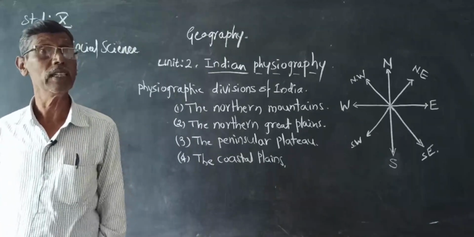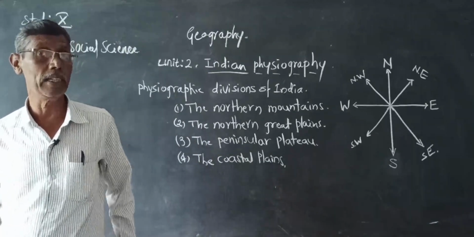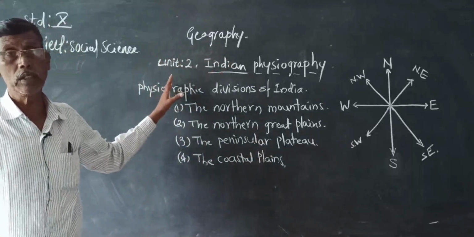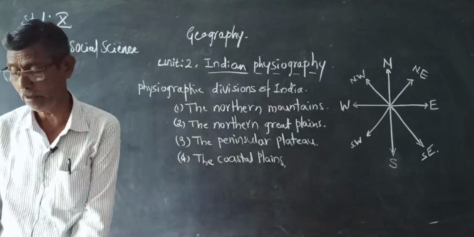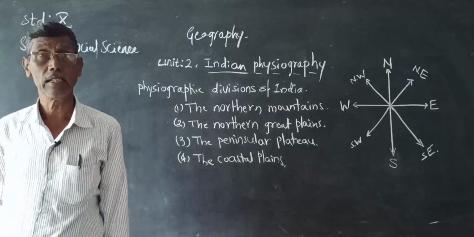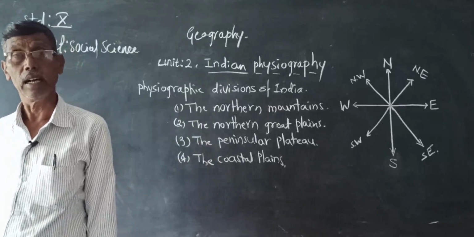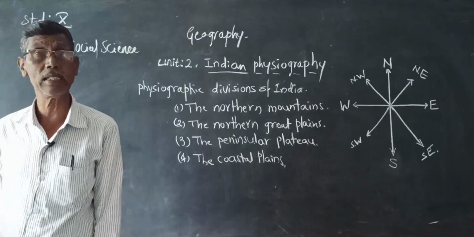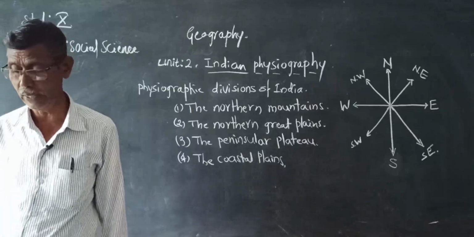Because of this, they are called Himadri, because they are covered with snow. They are the home of many glaciers, and these are the birthplace, the origin, of the rivers.